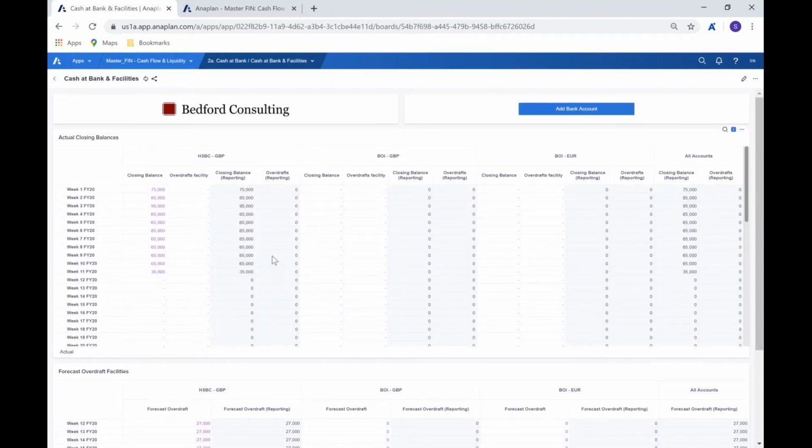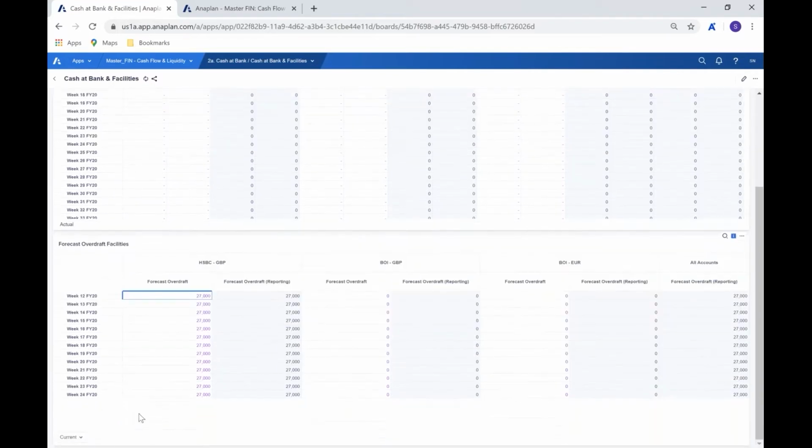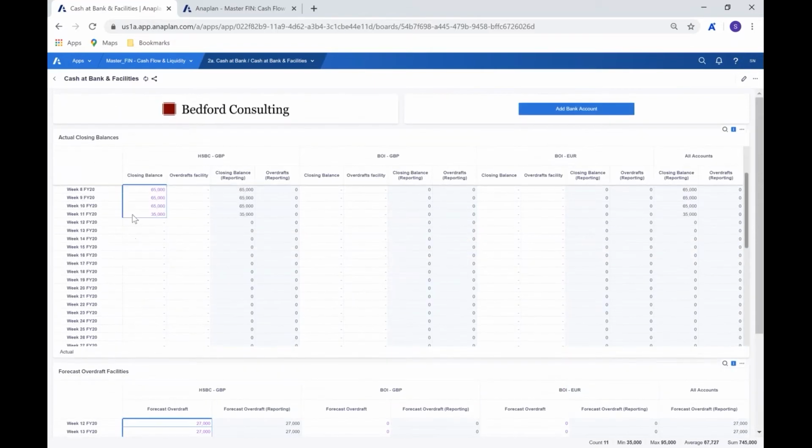So we would import our actual closing balances, and we're doing so here from week 1 through to week 11. We are then forecasting from week 12 through to week 24. The forecast input is effectively the overdraft facility that we were speaking about earlier. We can see that that's purple, so that's being imported or input. The actuals are pulled in either via an import through the page that we looked at earlier, where we can click the button, or it could be an input manually.